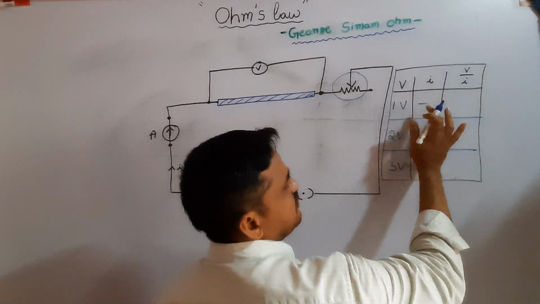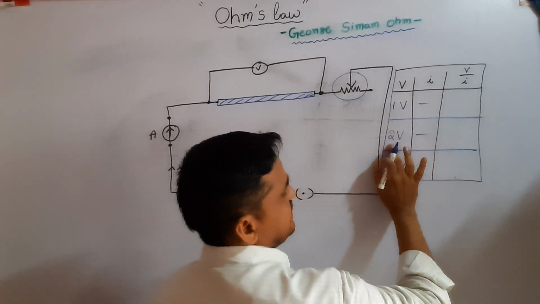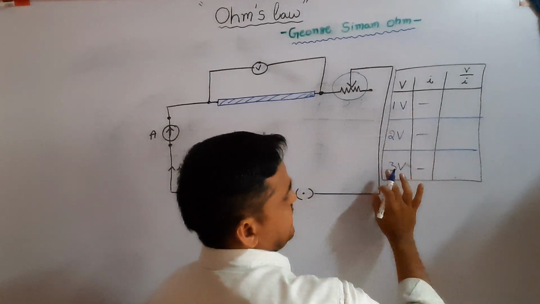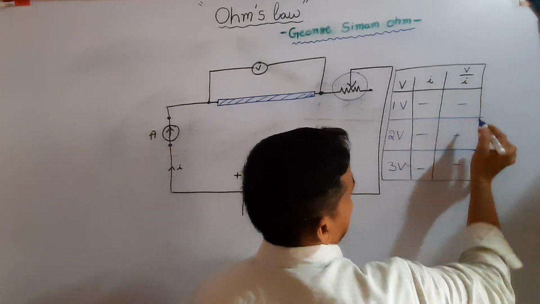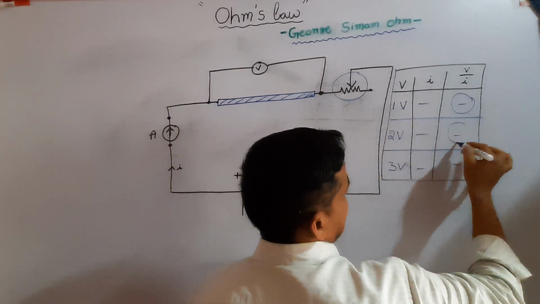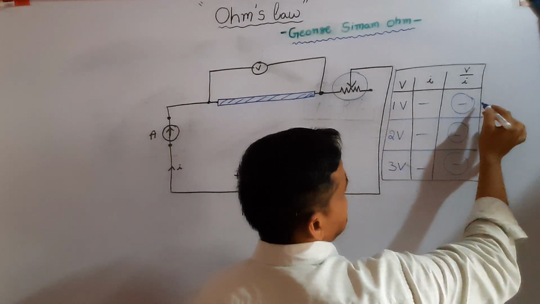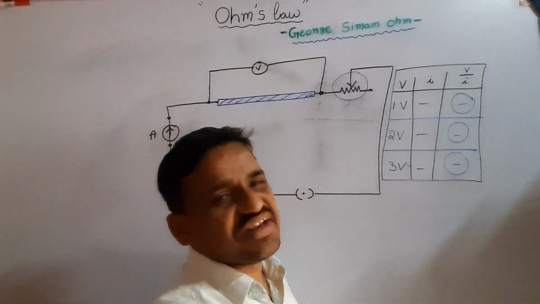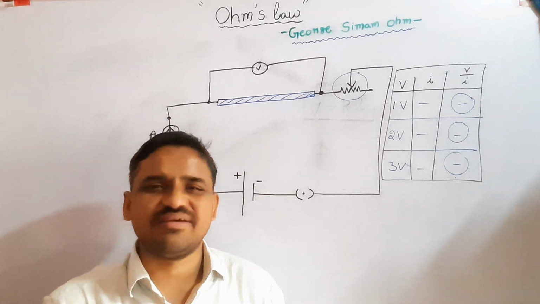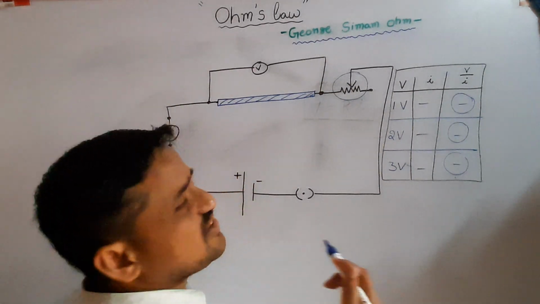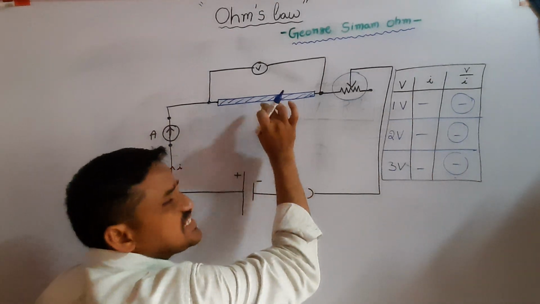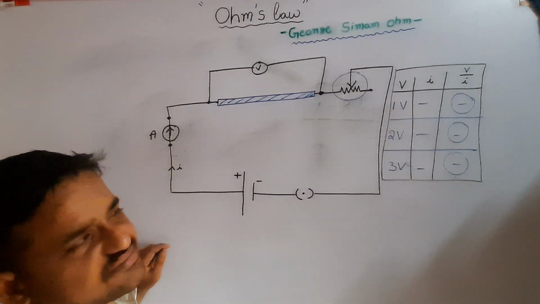Take the ratio of potential difference and current. Surprisingly, the ratio is a constant value. These three values are the same. We get a constant value. That constant value is called the resistance of this manganese wire.